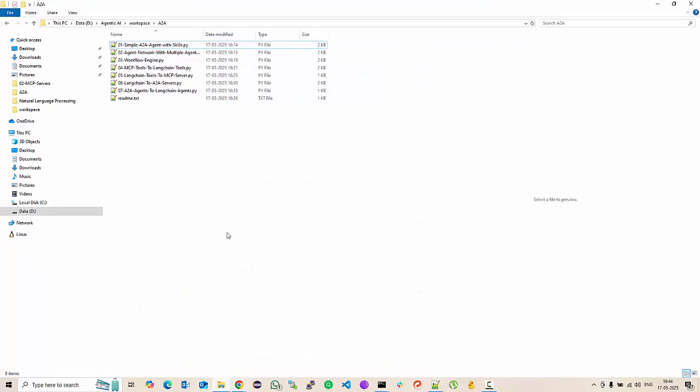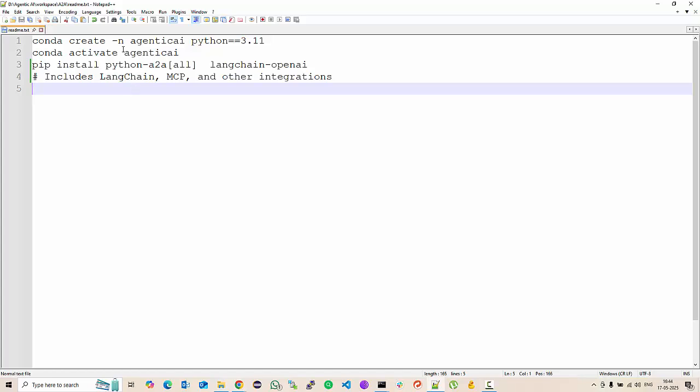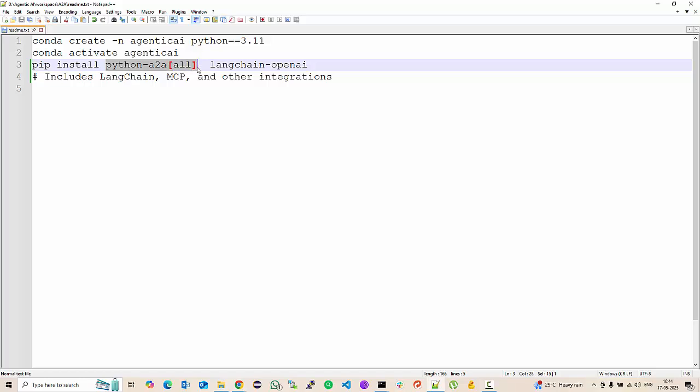So when you download the demo code, you will get a folder structure like this. There is a README file. It tells you how to create the environment. You have to install this Python A2A with all packages, all dependencies. So this is the Python A2A framework we are going to use that implements the A2A protocol instead of the Google A2A implementation. And you have to install the LangChain OpenAI package for one or two examples where we are creating some agents.